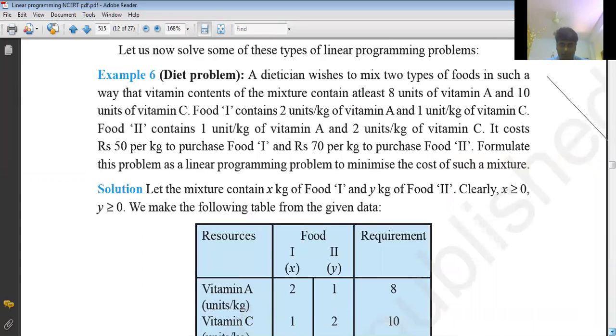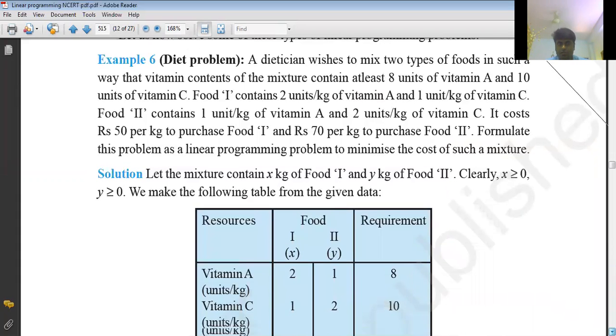First of all, we'll start the solution for every problem by taking x, y values. Here, how many kgs of food 1 and how many kgs of food 2 are not given, so those should be taken as x and y. Let the mixture contain x kgs of food 1 and y kgs of food 2.